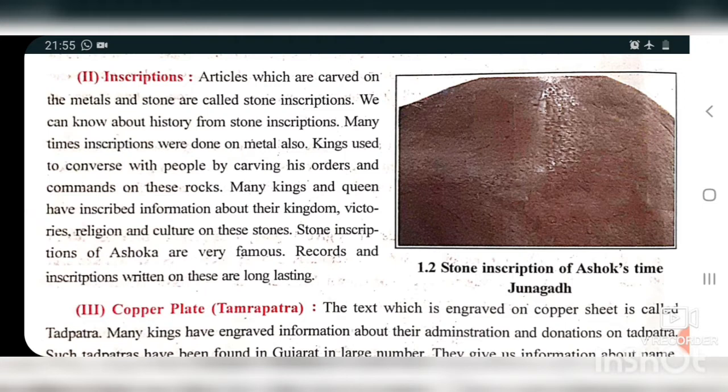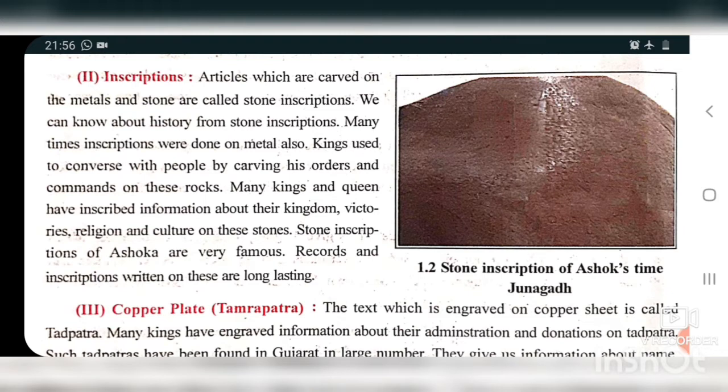You know about the great king Ashoka. As we talk about the ancient age, Chandragupta was the first emperor in the history of our country, India. Chandragupta had a son, his name was Bindusara.